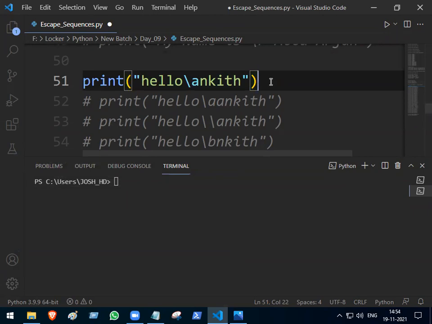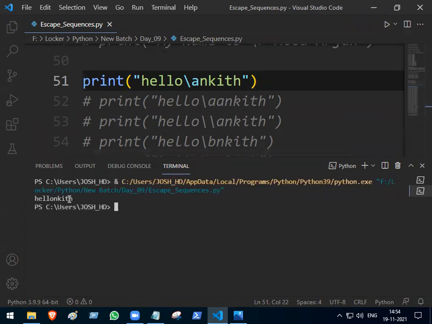Okay, you can't say. Let me say now. I'll get Hello, again I get a beep sound, then what I'll get next here? Yenkit. See once there, what I got? Hello, Yenkit. Because backslash a means alert.